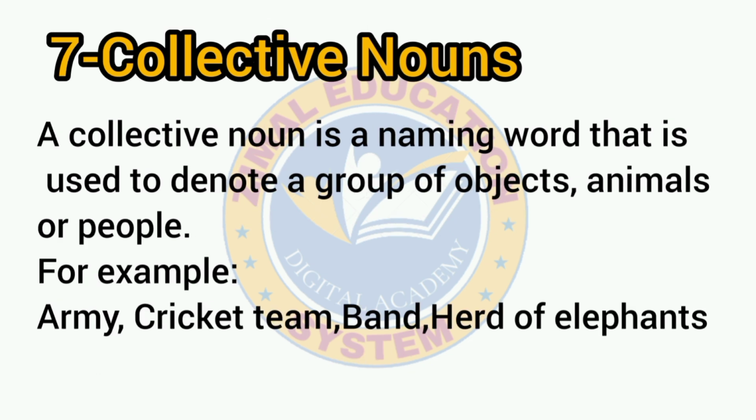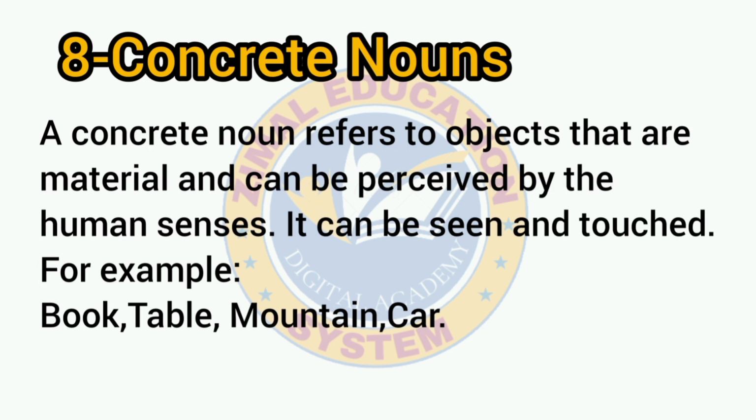Number 7. Collective nouns. A collective noun is a naming word that is used to denote a group of objects, animals or people. For example, army, cricket team, band, herd of elephants. Number 8. Concrete nouns. A concrete noun refers to objects that are material and can be perceived by the human senses. It can be seen and touched. For example, book, table, mountain, car.